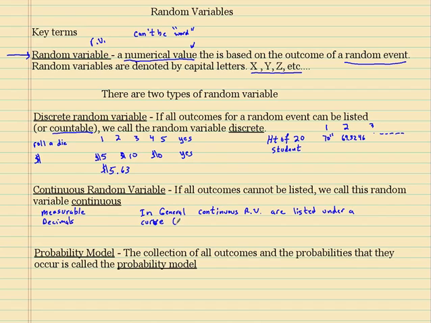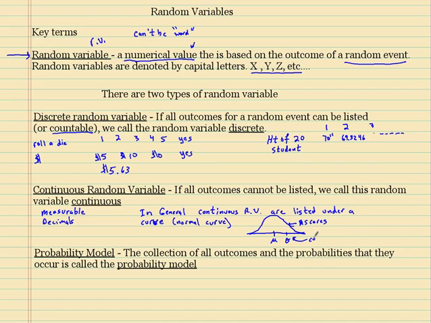Okay? So for example, a normal curve. Anytime you have a normal curve, the variables under it are continuous. Okay? So for example, if these were heights, or let's say these were scores, remember that's your average, that's your standard deviation.